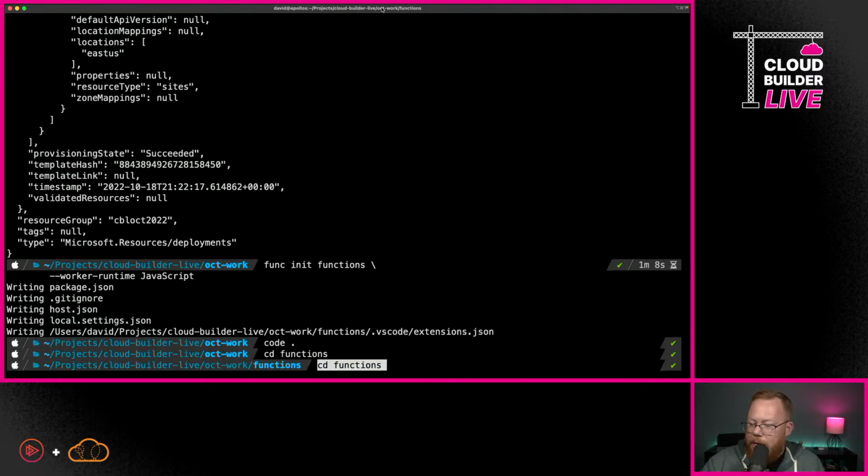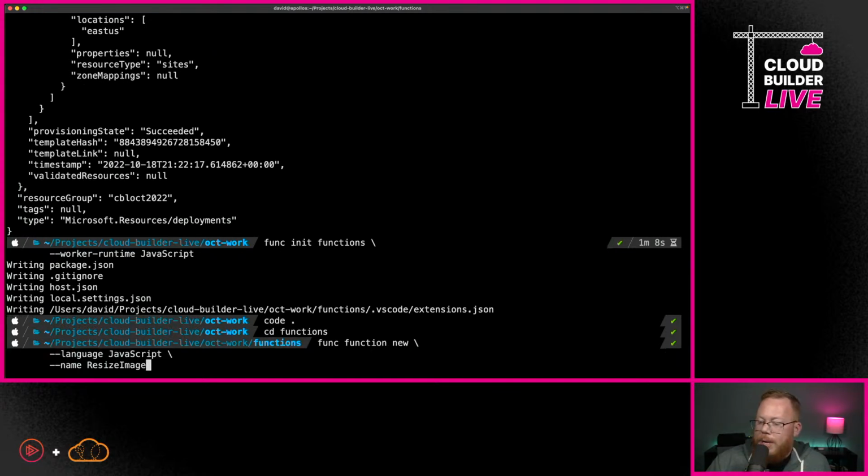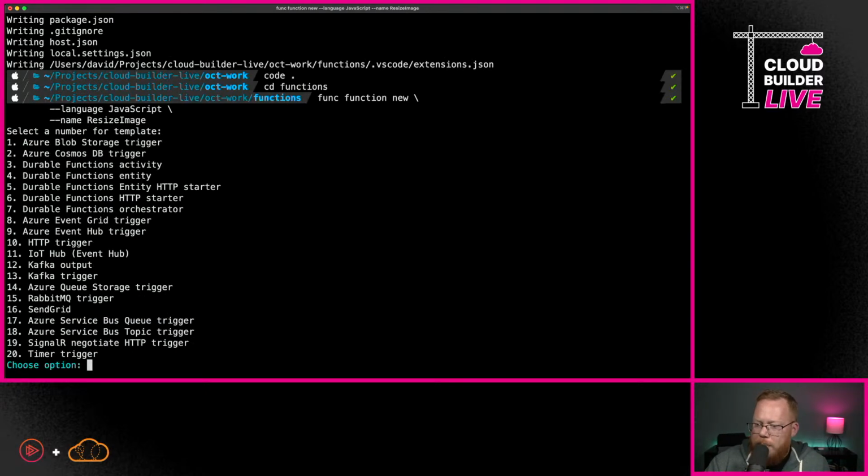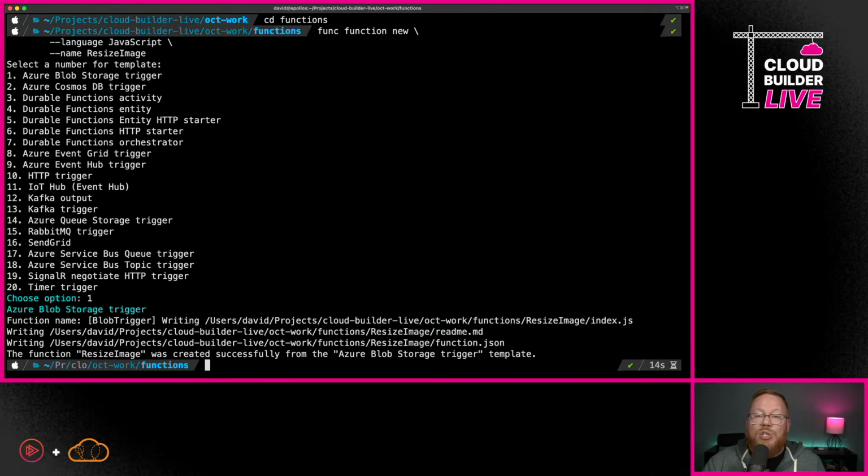So now I'll change directory into functions. We already did that. But what we will do is say that we want to create a new function. The language is JavaScript and the name is going to be resize image. So we'll go ahead and specify that. Now, it's going to ask us here what we want to do in terms of the specific template. I'll just select one for Blob Storage Trigger, and that is what we're going to use, but we're going to actually manually configure this utilizing the function.json file. So you'll see that in just a minute. So don't worry about that option too much right now and what that did, because like I said, we're kind of going to override that.